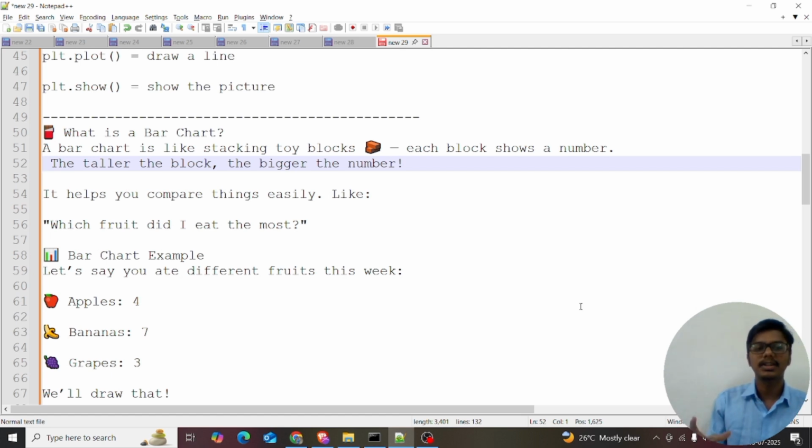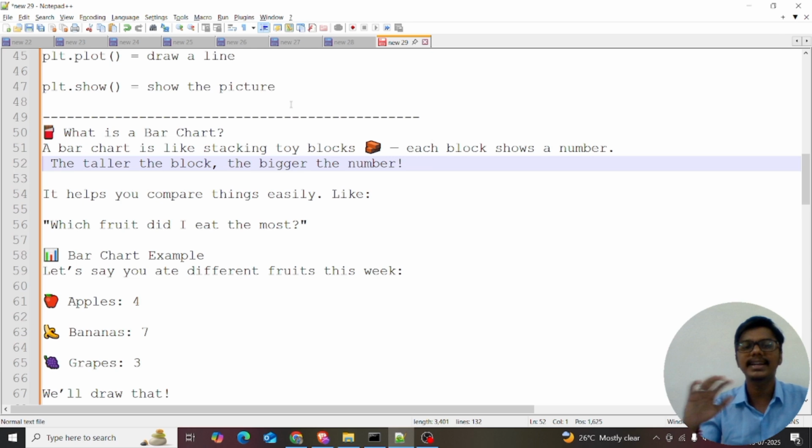So what is meant by the bar chart? A bar chart is like stacking toy blocks. Each block shows a number. It helps you compare things. I just show what the bar chart is in the theoretical and practical part. So it helps you compare things easily, like which number is large and which number is low. Likewise, I just show beautiful examples like a story, like apples, bananas, grapes.